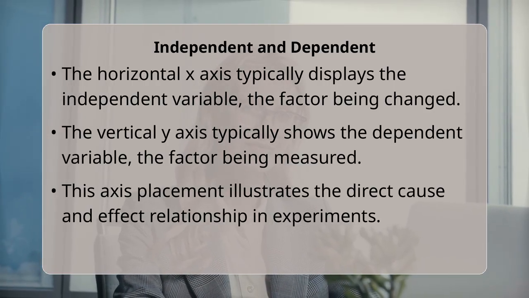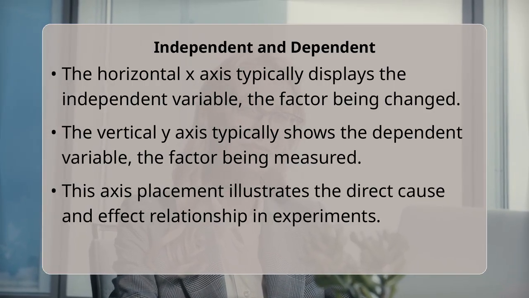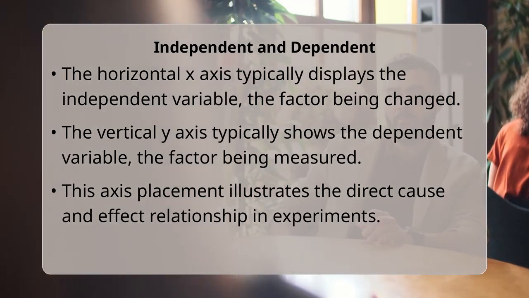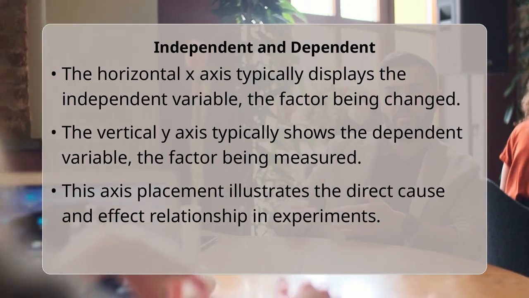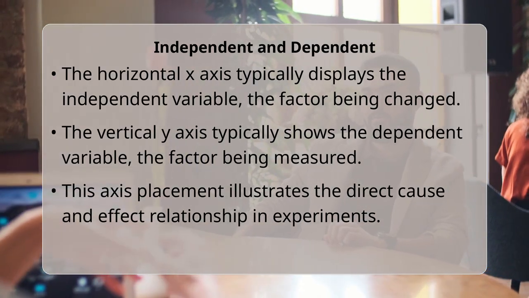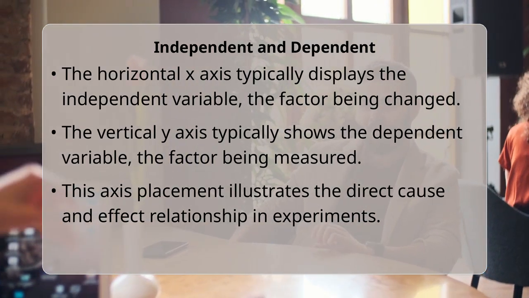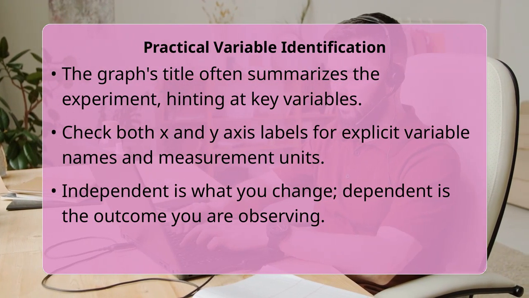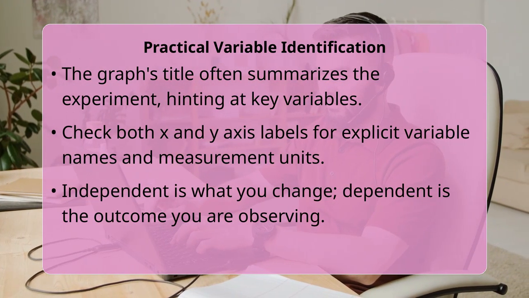Here is how you can practically identify them. First, read the graph's title, as it often provides a summary of the experiment, hinting at what was changed and what was measured. Next, carefully examine the labels on both the x-axis and the y-axis. These labels clearly state what each axis represents and often include the units of measurement.